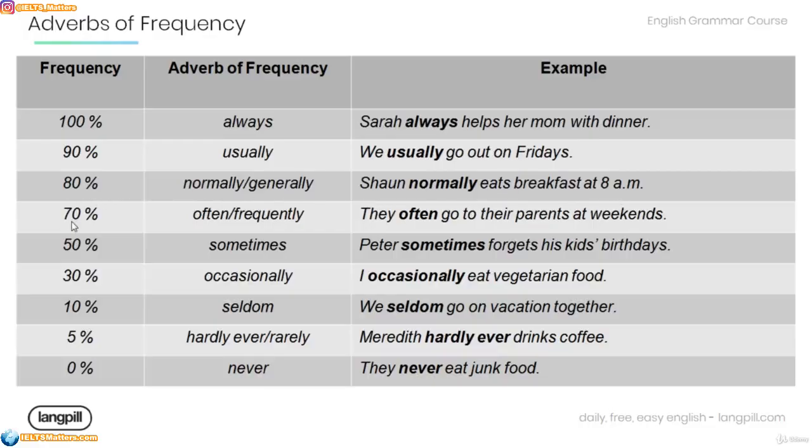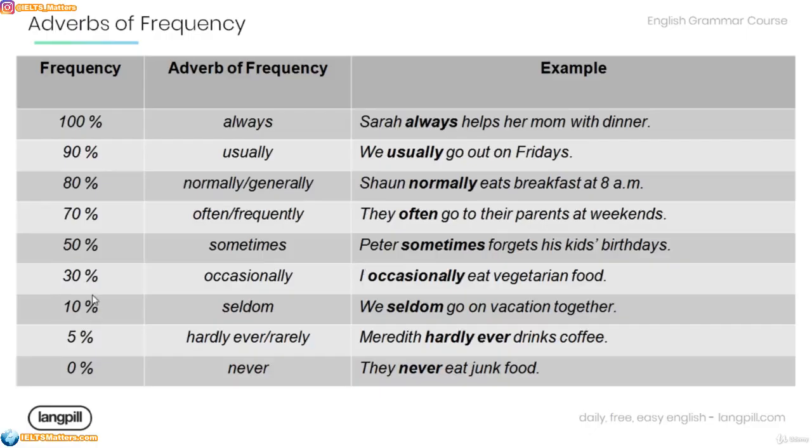For 70%, often or frequently. For example, they often go to their parents at weekends. 50%, sometimes. For example, Peter sometimes forgets his kids' birthdays. And for 30% frequency, we use occasionally. For example, I occasionally eat vegetarian food.